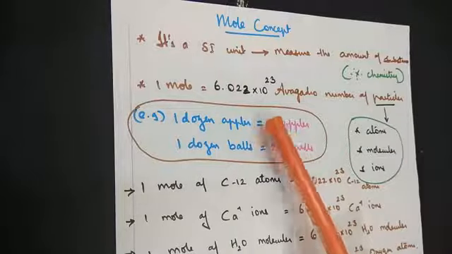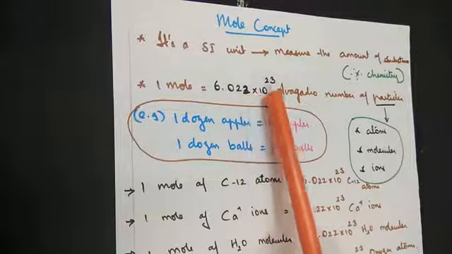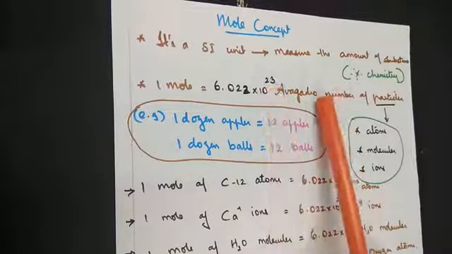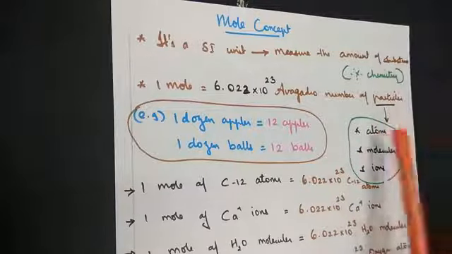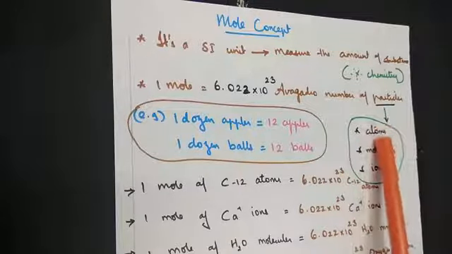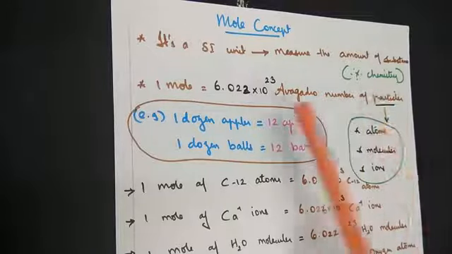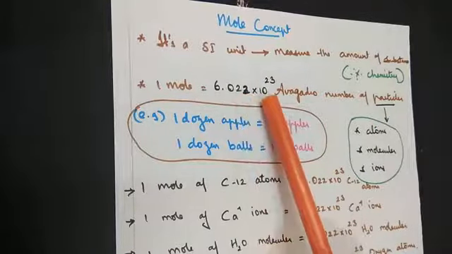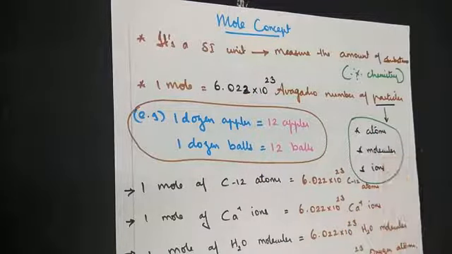So when we say 1 mole is equal to 6.022 × 10^23 Avogadro number of particles, if the substance is made up of atoms, we say Avogadro number of atoms. We needn't write Avogadro number; since I'm explaining, I'm telling. You can call it 6.022 × 10^23 atoms or molecules or ions.